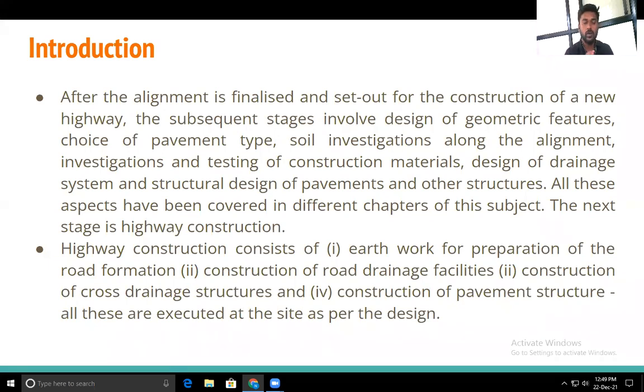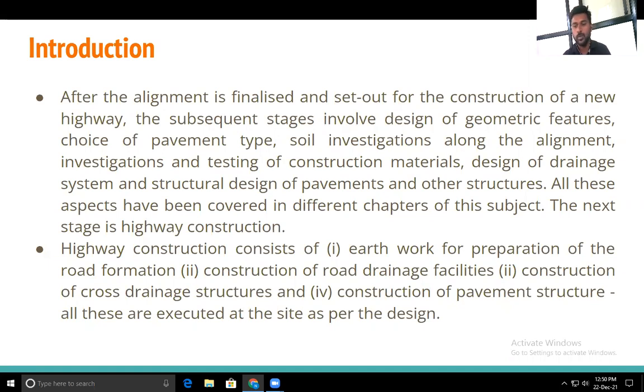Then if we have to go for the super passages, construct it over the bridge, or by the flyovers, etc. Okay, and if we have to go below any obstruction, then we will go for the tunneling. Okay, so depending on the road, depending on the topography of that area, we will decide what CD work we have to provide, that is cross drainage works.